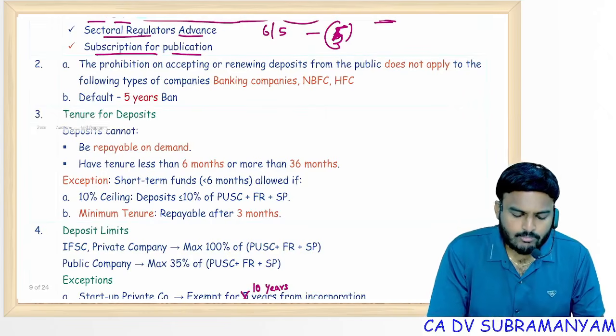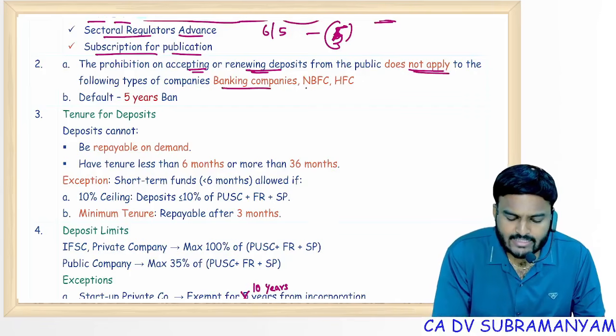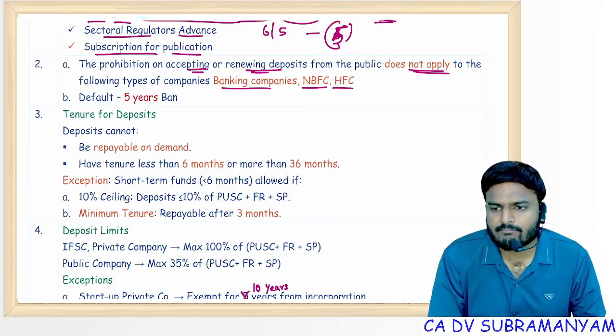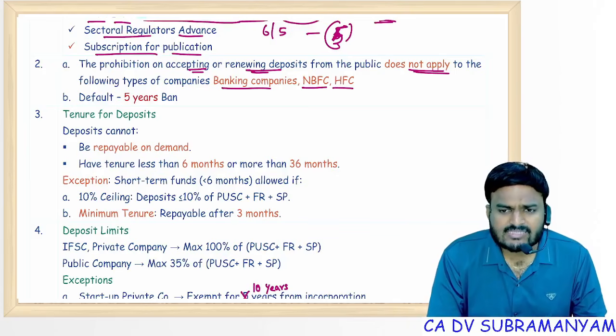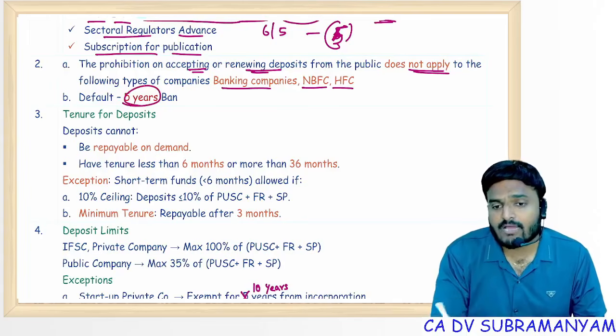Next one, prohibition on accepting or renewing deposits. Under this chapter, chapter 5, deposits, does not apply to banking companies, NBFCs, housing finance companies. And if a company commits any default in repayment of the deposits or payment of interest on the deposits, then 5 years ban. First they need to rectify, after that the 5 years ban period applies.